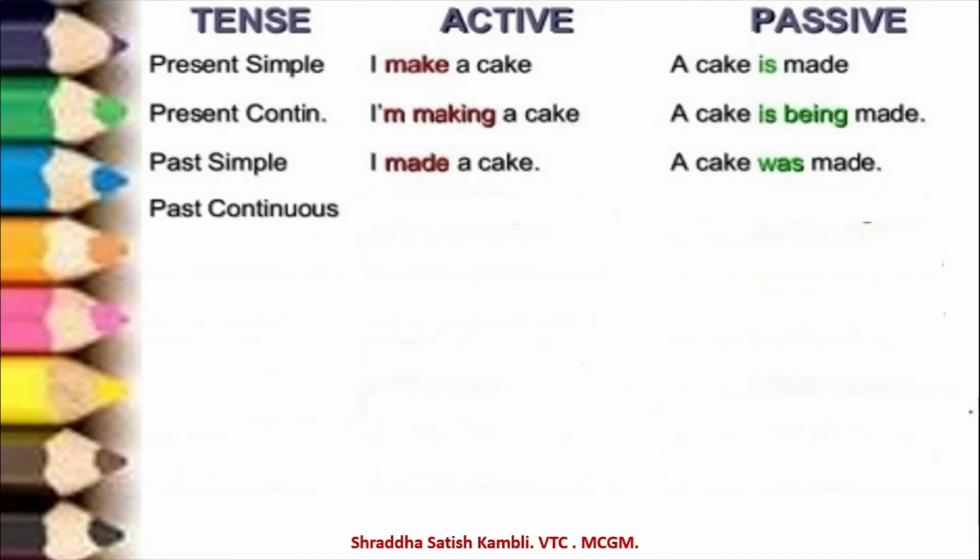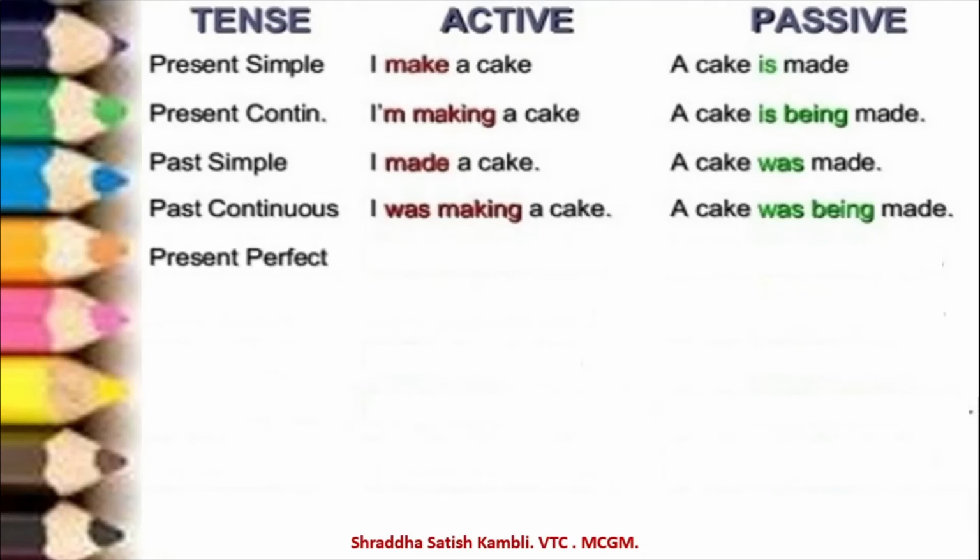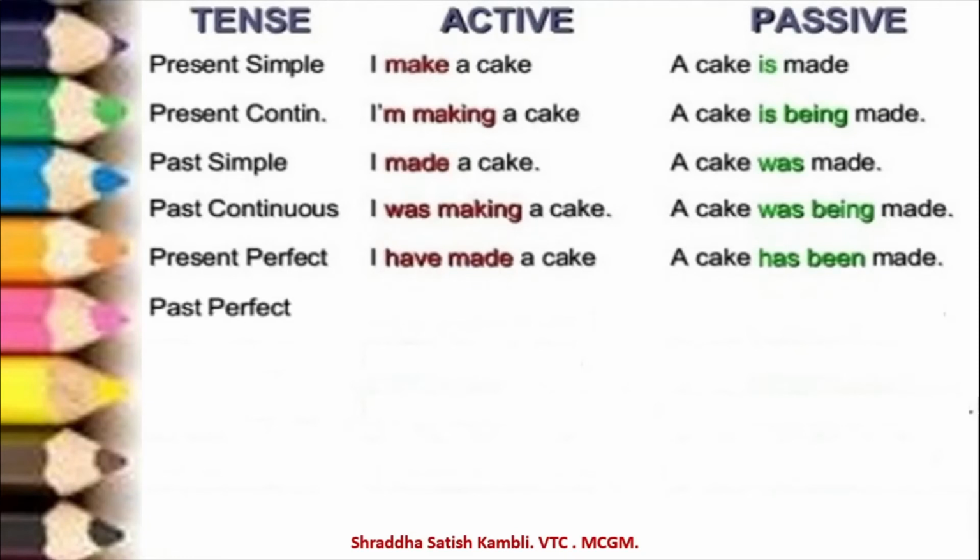Past continuous, "I was making a cake." "A cake was being made by me." I am not going to repeat it here now. Then you have present perfect. "I have made a cake." "A cake has been made by me." Past perfect. "I had made a cake." "A cake had been made."